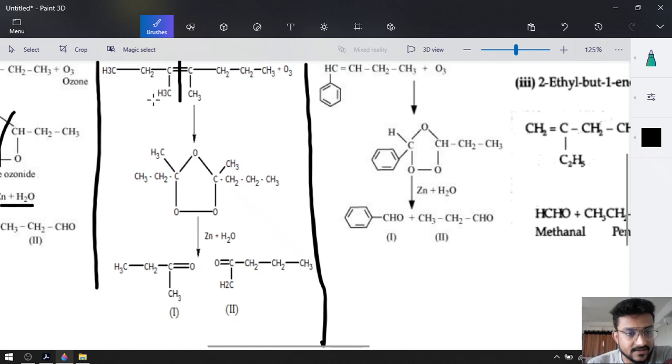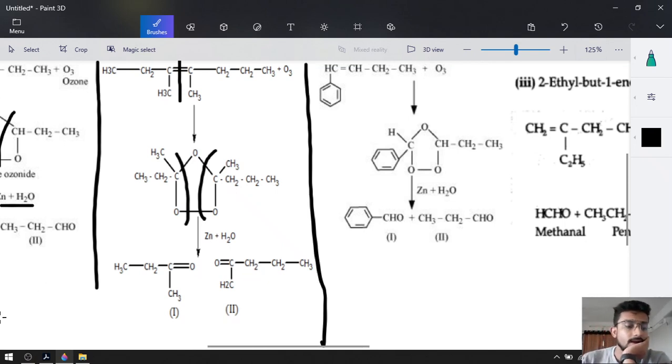So for the ozonolysis we are going to break this bond. This piece will be attached on this side and this piece will be attached on the other side. Break it down like this. So this becomes CH3COCH2CH3. It is known as butan-2-one, and this one will be 1, 2, 3, 4, 5. On the second carbon there is a double bonded oxygen. So this will be known as pentan-2-one.